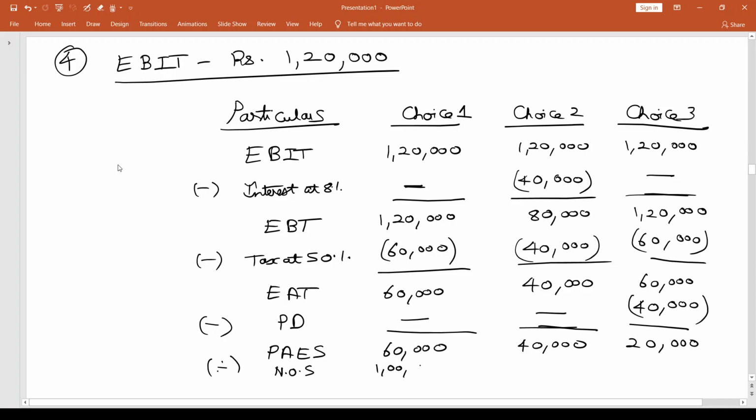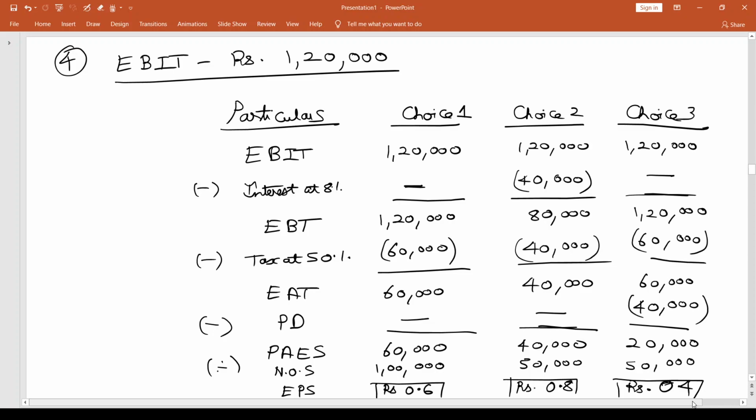1 lakh in the first choice, then I have 50,000 in the second choice and 50,000 in the third choice, number of equity shares, which gives me EPS of 0.6 in the first choice, 0.8 in the second choice, and 0.4 in the third choice.